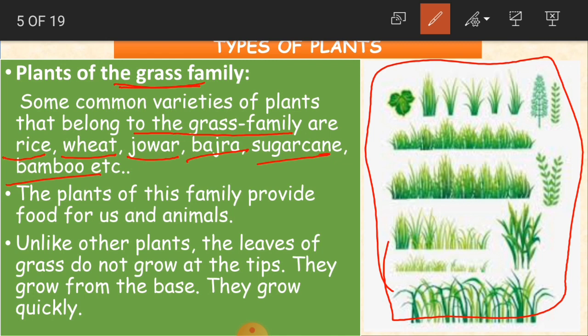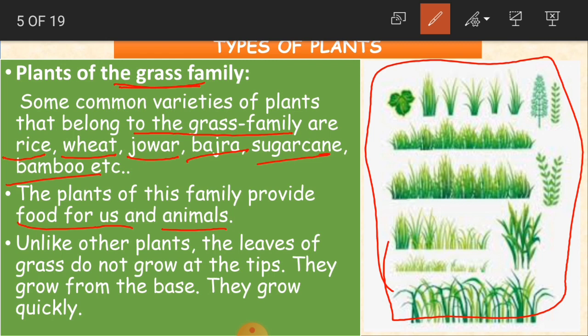The plants of this family provide food for us and animals. Yes or no? The plants of this family are going to provide food for us. We are eating rice, wheat, jowar, bajra, sugarcane, all this. We are also able to get wood from bamboo, and even the same plants are taken as food by the animals also. So the plants of this family provide food for us and also for animals.